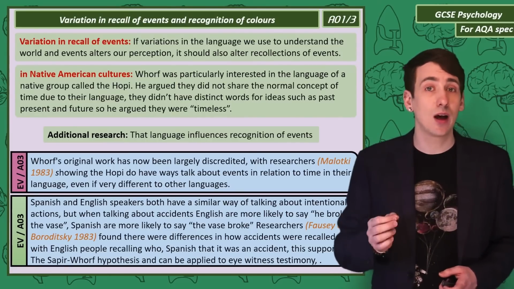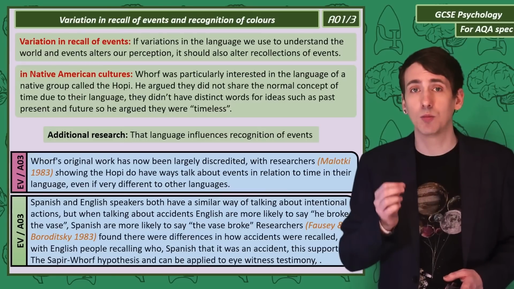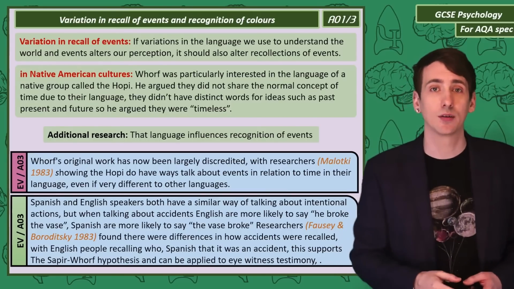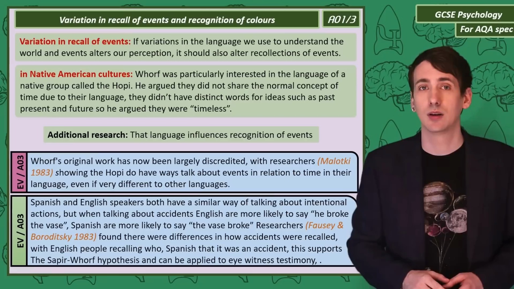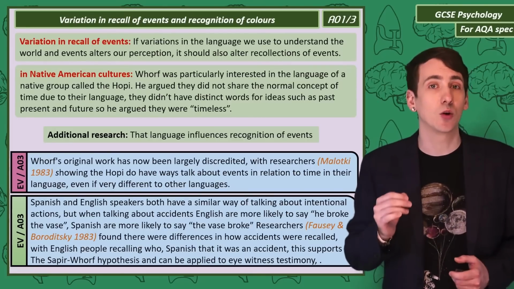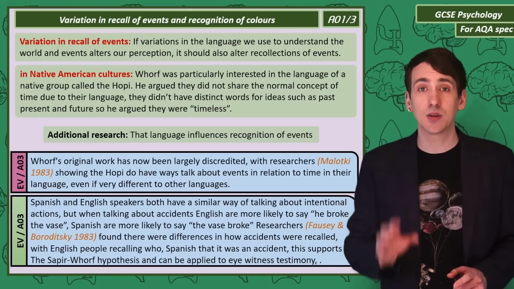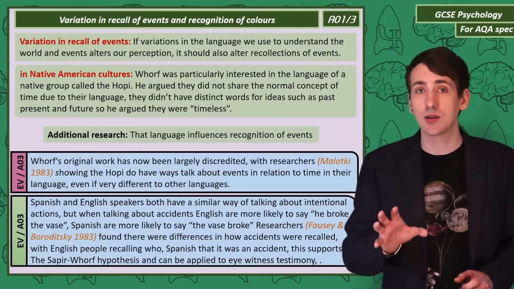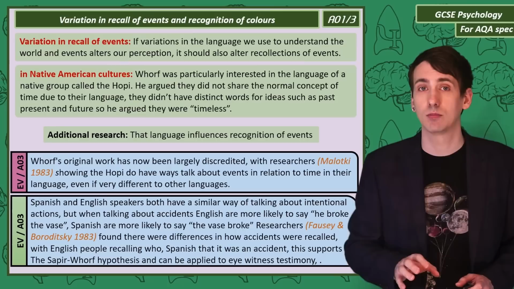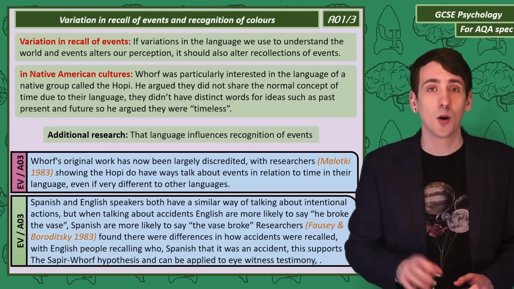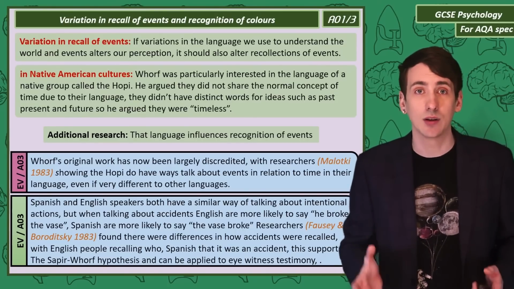Now, the researchers found in recall, English speakers were more likely to remember who broke the vase, but not that it was an accident. And Spanish speakers were more likely to recall it being an accident, but not who broke it. Now, this suggests that the perception of the same incident changed depending on the language that was used. It's an interesting finding with implications for things like eyewitness testimony.